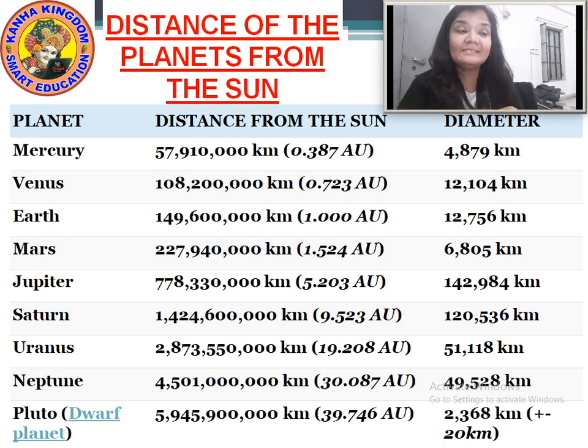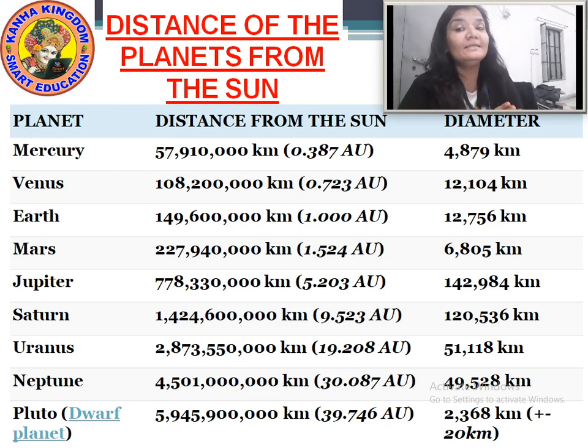Now the distance of Venus from the sun, how far is Venus from the sun? It is 108,200,000 kilometers from the sun, and the diameter is 12,104 kilometers.